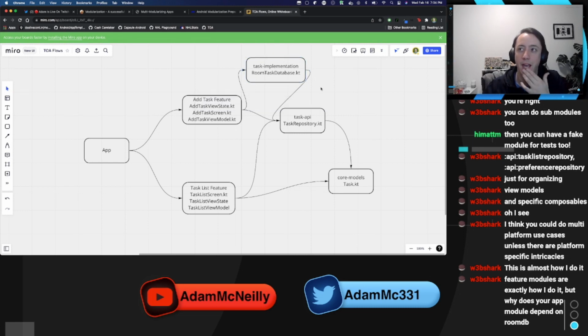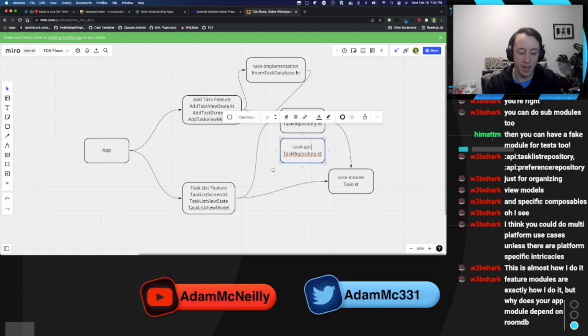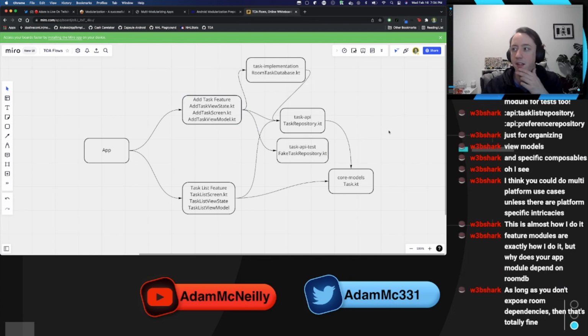And then to Matt's point, for testing, we just basically duplicate this and make a task API test module, which could have a fake task repository or something. And then anywhere we want to do tests, we just do a test implementation on this, which I guess would technically be this one, could also depend on that.